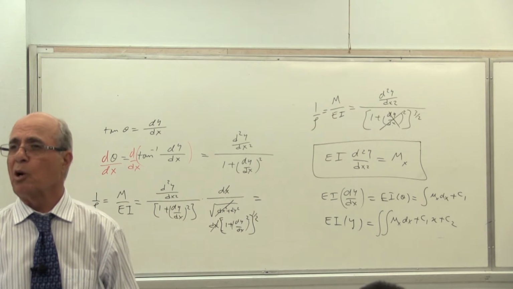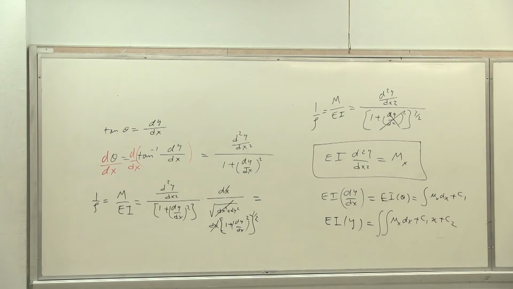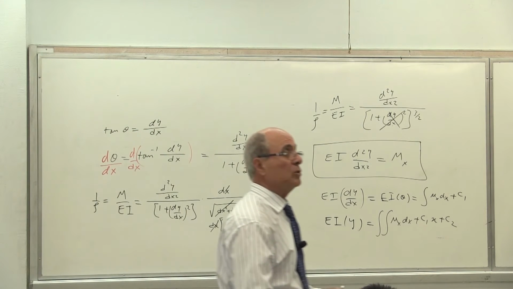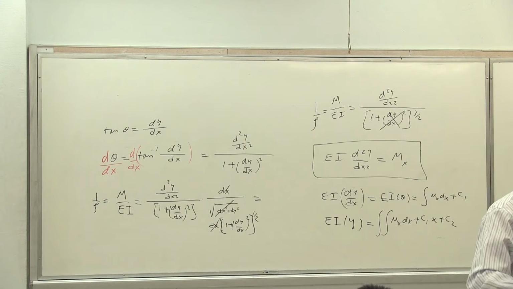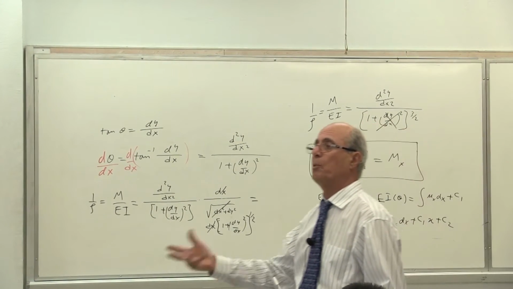Here we are going to call it the boundary condition. Boundary condition or initial condition depends on what kind of support you have. As I do the example, I'm going to explain what kind of support we have. It's very important. You have gone through statics and strength of materials. You should know the significance of each support system.